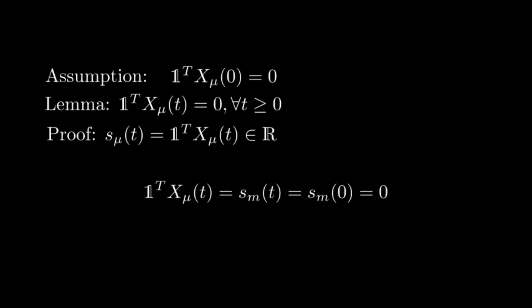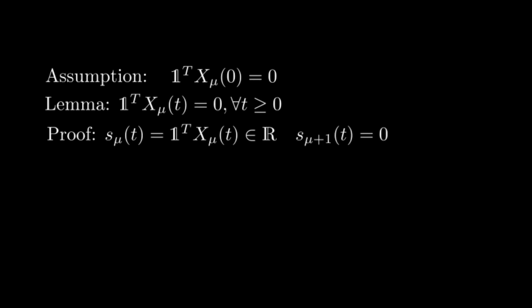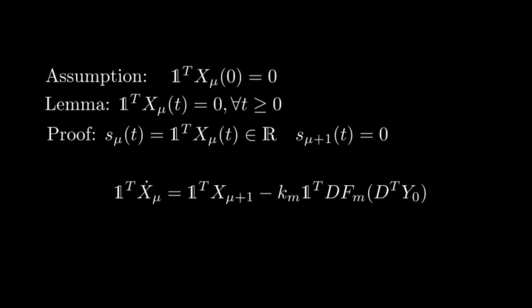Next, induction will follow from m to 0 by assuming that the mu plus 1 condition is fulfilled. Let's inspect the mu equation of the protocol, and similarly as before, multiply by the vector of ones from the left, obtaining how S mu changes.